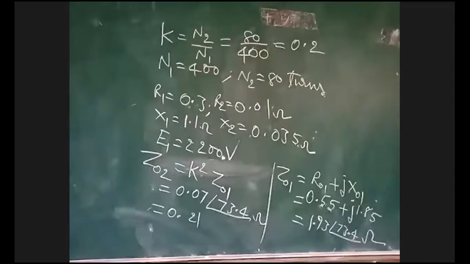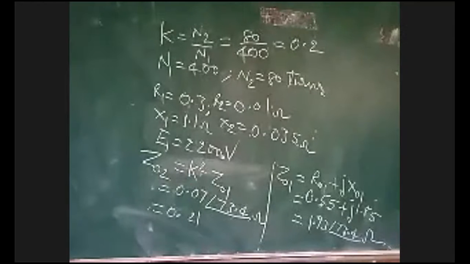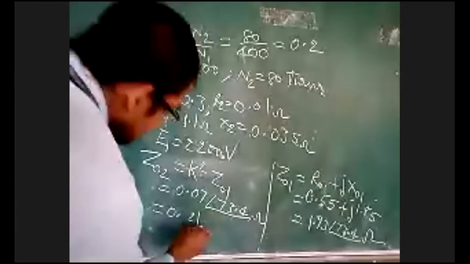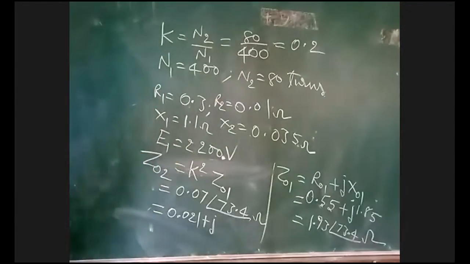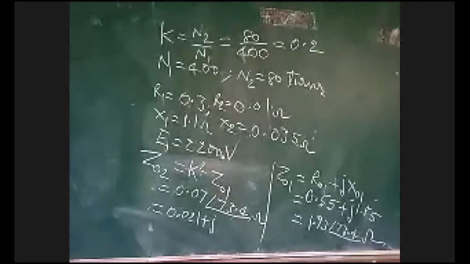Y is equal to 0.073. So 0.021 plus j into 0.073.